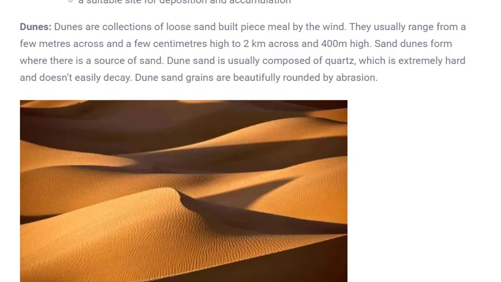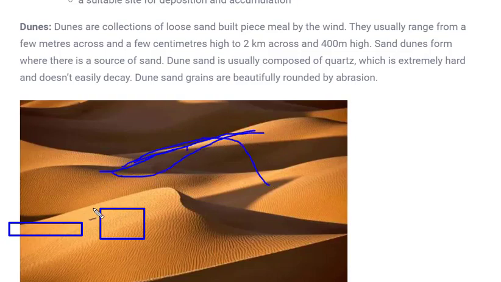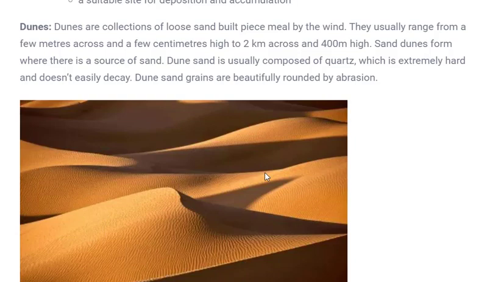Next is dunes, sand dunes. These are very popular, and you might have already heard of dunes. For example, lots of sand is over here, wind blows and carries away sand with it and starts depositing. Wind and any source of energy has some power, and whenever they carry sand and deposit it at some place, they form this kind of structure. It gets deposited here again and again, and this will ultimately form a dune. It's a kind of sand mountain, you can say.